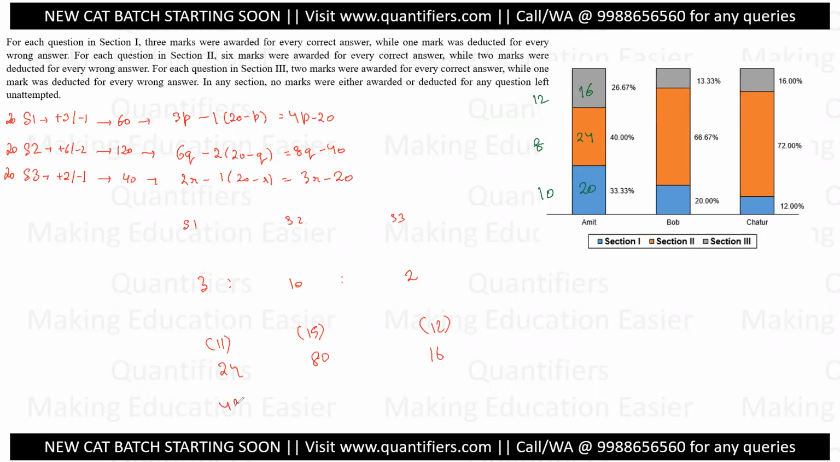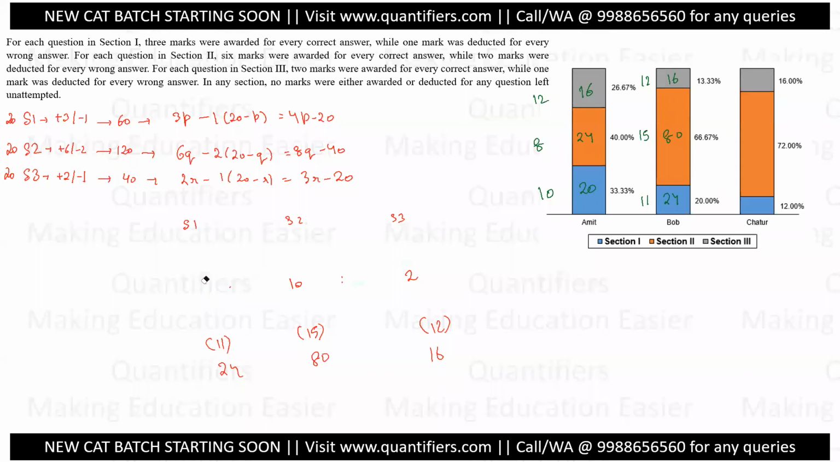Next score will be 48, 160 and 32. But again, 160 in the second section is not possible. Therefore, there is only one possibility again, that is 24 in the first section, 18 in the second section, 16 here. So the number of correct questions are 12, 15 and 11. All right, these are the correct questions.